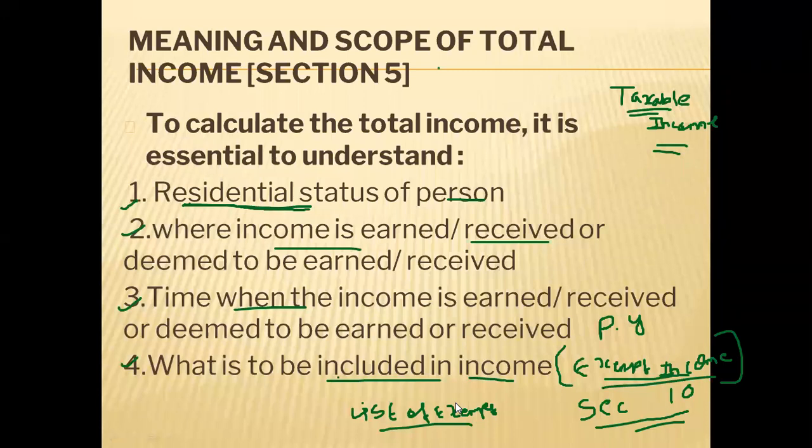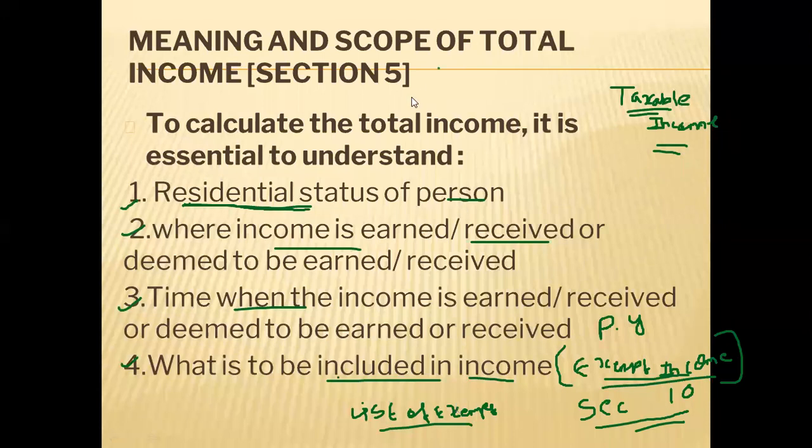Like agriculture income, for example, is exempt from income tax. Like that, profit received by a partner is an exempt income; on that, no need of paying tax. So all these are exempt incomes. Whatever is required for our syllabus, that we will be discussing. A complete list we will not be discussing.